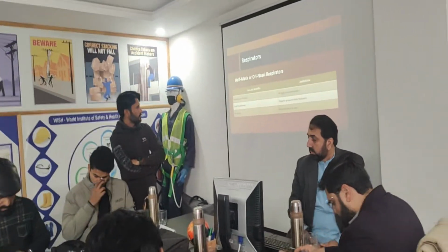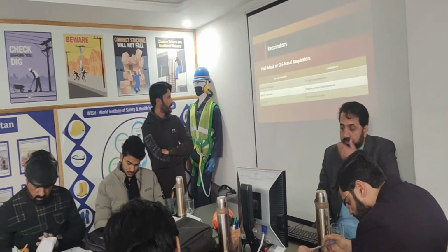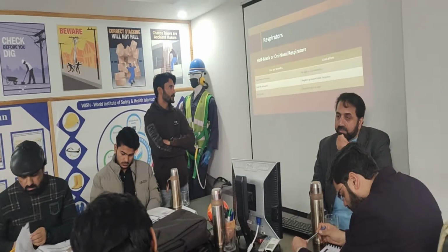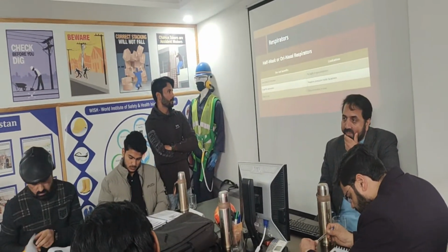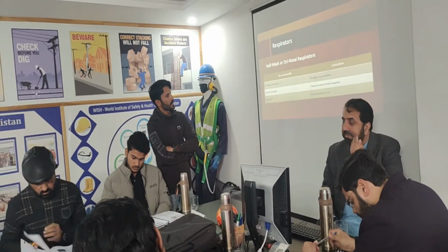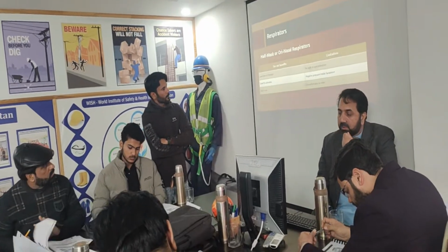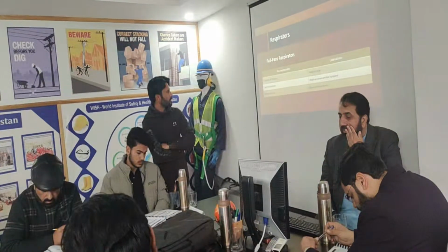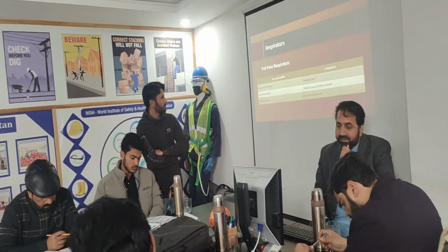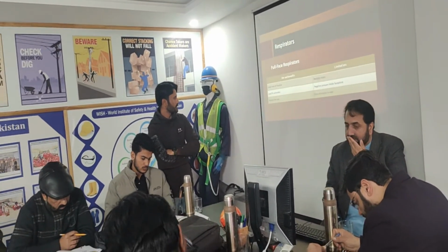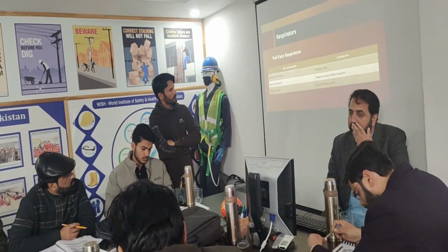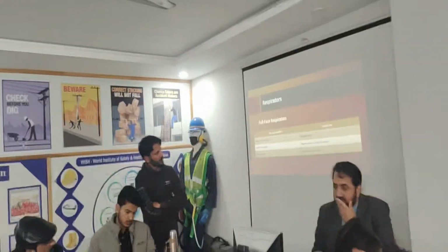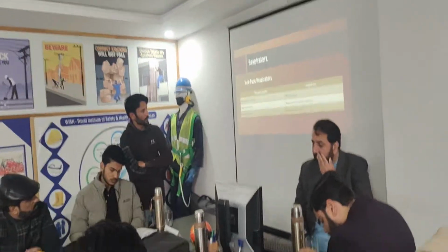Uses and benefits: good level of filtration, good fit achievable, easy to use. Limitations are no built-in eye protection, negative pressure inside face piece, uncomfortable to wear. Good. Full face respirators, uses and benefits: a good level of filtration, good fit achievable, protects the eyes. Limitations are restricts the vision, negative pressure inside face piece, uncomfortable to wear. Very good.